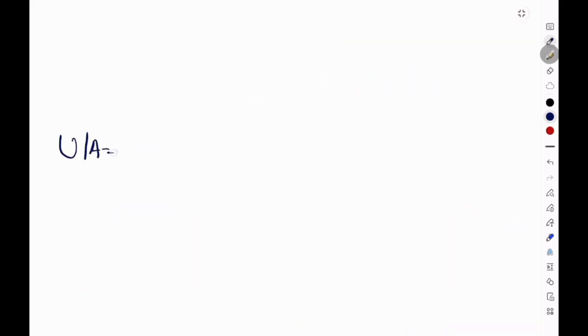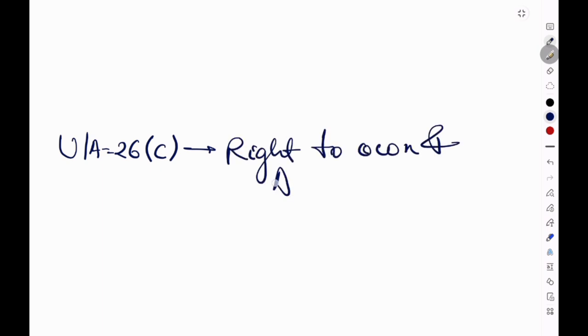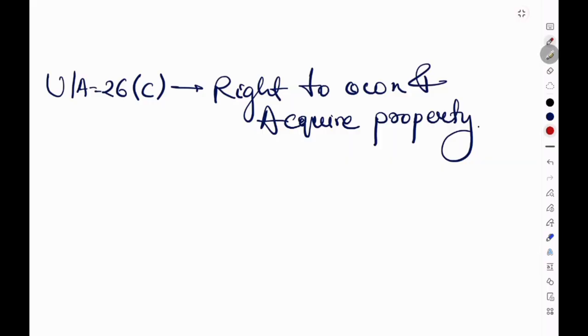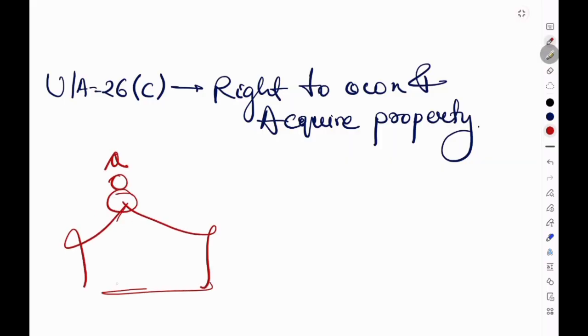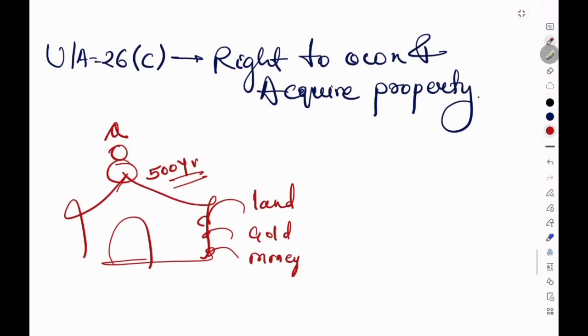So Article 26 clause C basically gives the religious denominations the right to own and acquire property. Here also we can imagine a temple again. Imagine a temple that has existed for 500 years. Over generations the devotees donate what? The land, the gold, the money, books, and buildings.